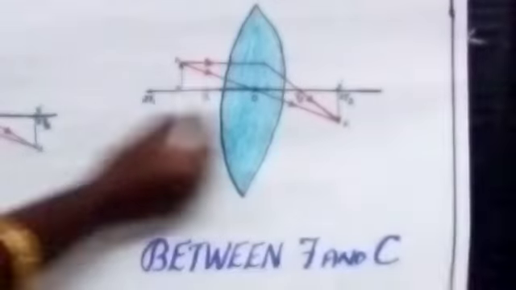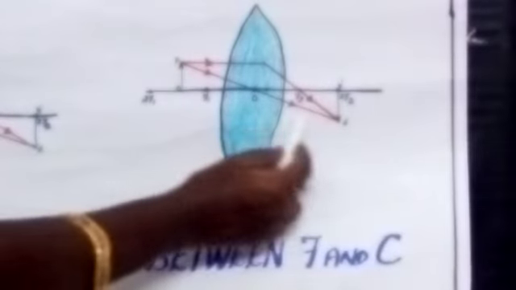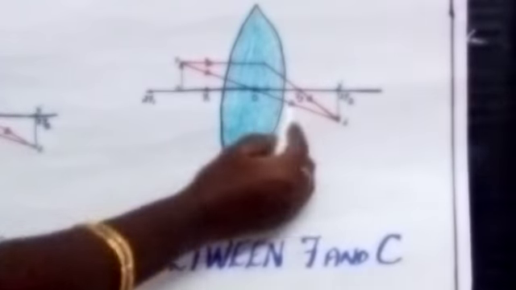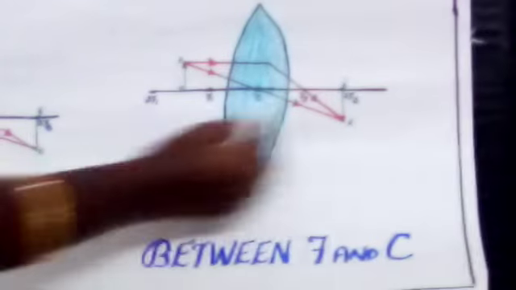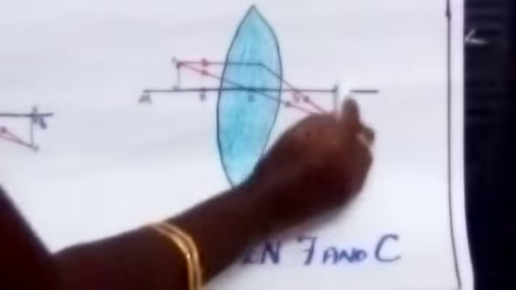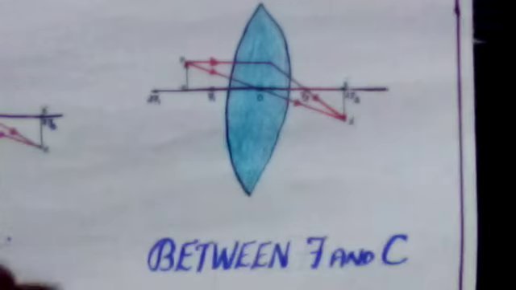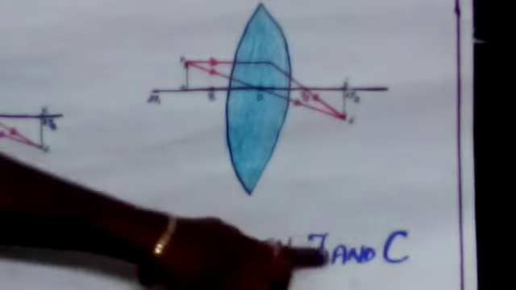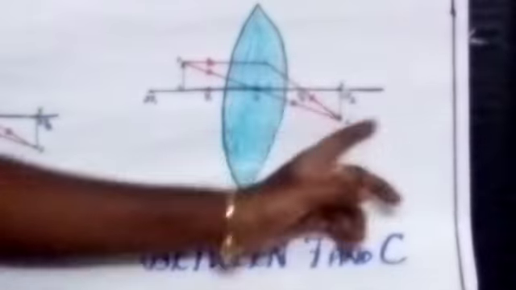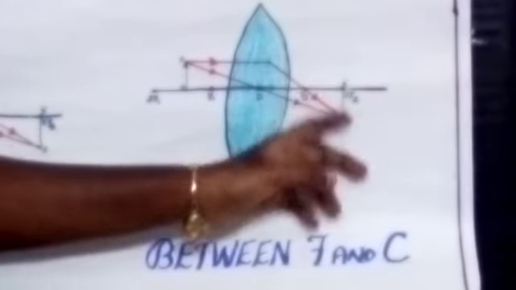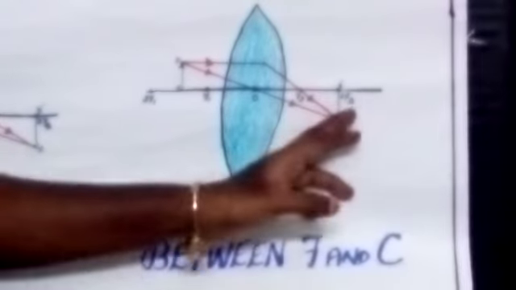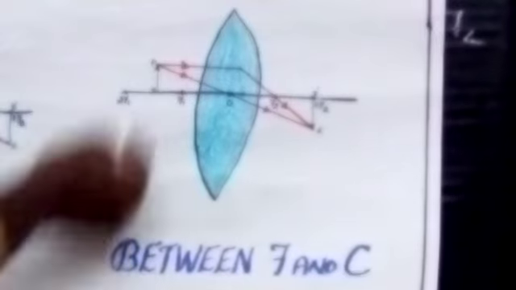Where can we get the image? The image is formed beyond 2f2. So when the object is placed between F and C, we can get the image beyond 2f2. And when we compare that image with the object, the size of the image is somewhat larger.